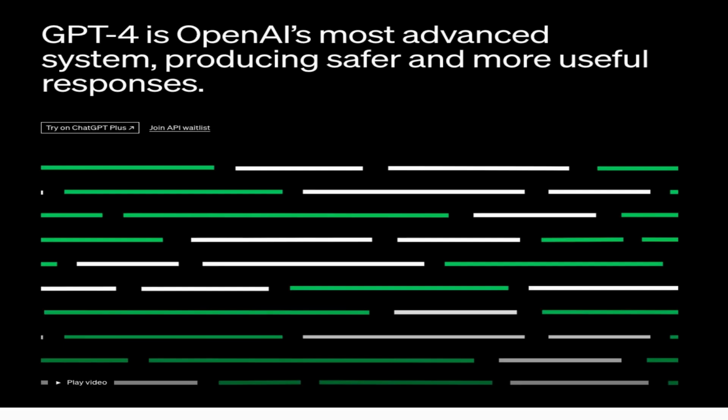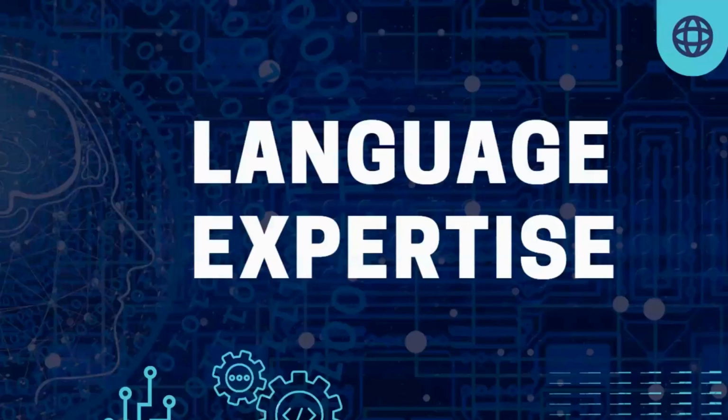So, what makes ChatGPT 4 different? In terms of language expertise, while ChatGPT 3.5 can create language that appears to be by a person, ChatGPT 4 is even more adept at comprehending and producing different local languages as well as resolving the emotions of the text.